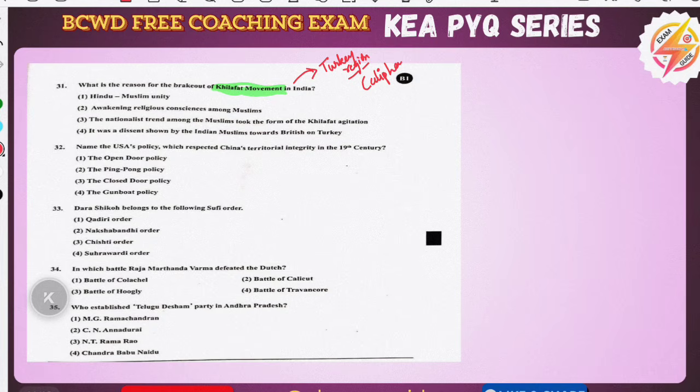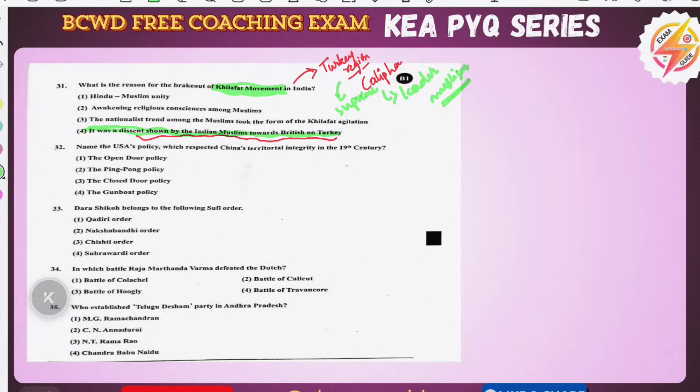Ottoman Caliphate or Khalifa. After the World War, the Allied powers won and removed this Khalifa from his throne. This disempowerment of the Khalifa, who was the leader of Muslims, who treated him as the supreme head of Islam, caused an outbreak everywhere. Similarly, in India there was dissent shown by Indian Muslims towards the British over Turkey, and this is 100% correct.